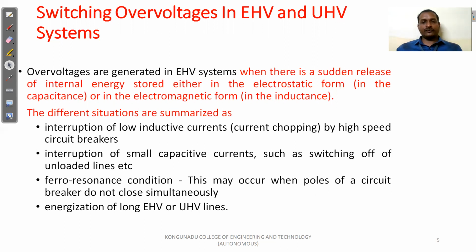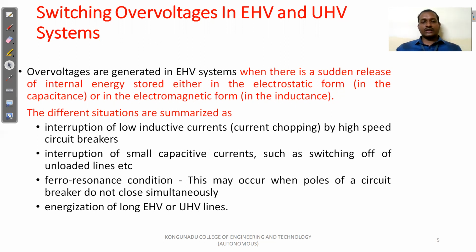The first is interruption of low inductive currents by a high speed circuit breaker. If you use high speed circuit breakers, interruption of low inductive currents will happen, and that is one of the reasons for switching over voltage. The second is interruption of small capacitive currents, such as switching off of unloaded lines. If you switch off unloaded lines, interruption of small capacitive current happens. This induces over voltages, that is, switching over voltages in the system.